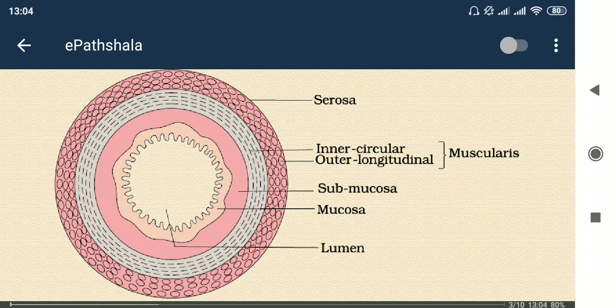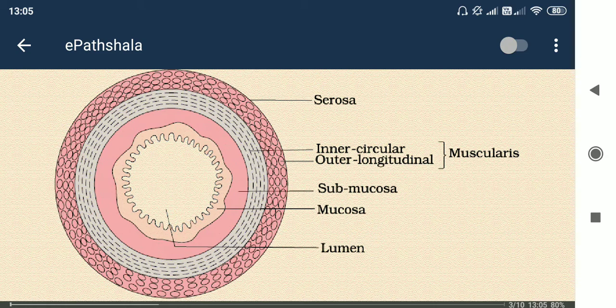After that, when we go to the deeper structure, we have the submucosa. Submucosa has blood vessels as well. This is some form of rigid structure, but you can see very easily that the layer has some rugae structure, meaning some extensions or projections are there. Those projections are known as villi. Inside that is the lumen, the free space. So submucosa is done.